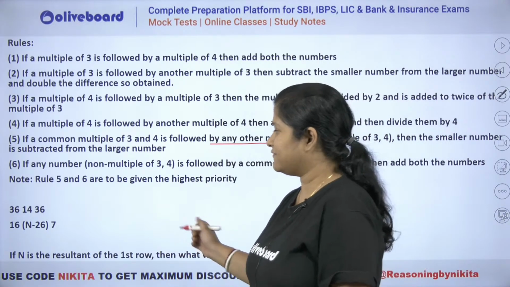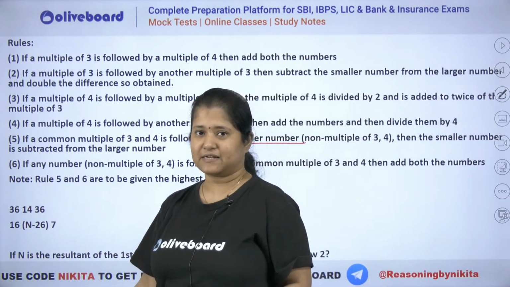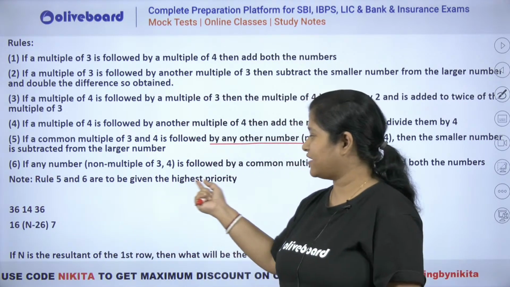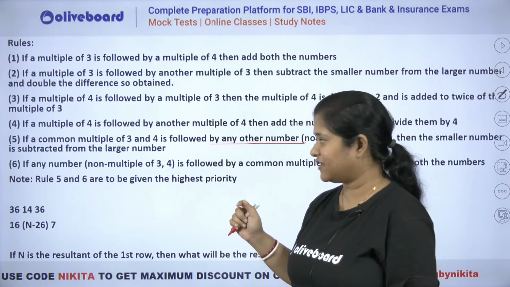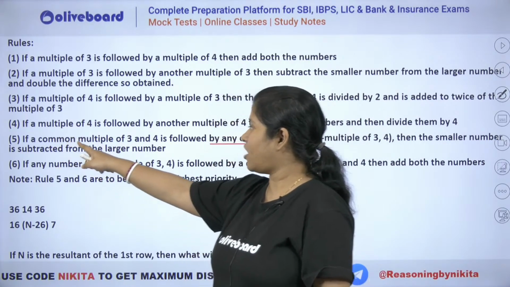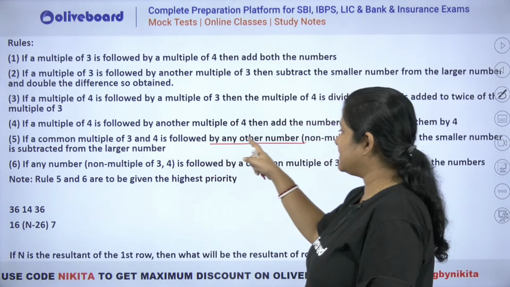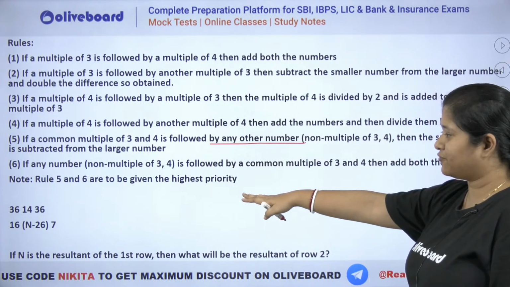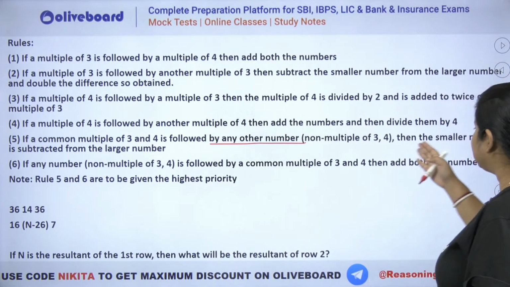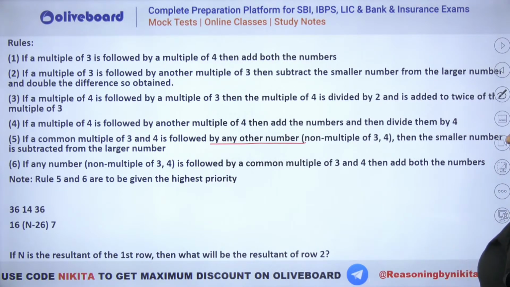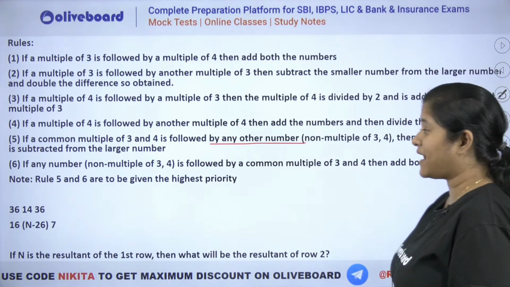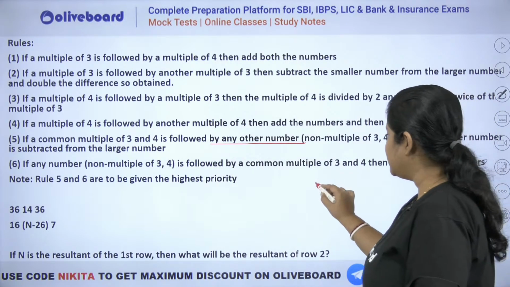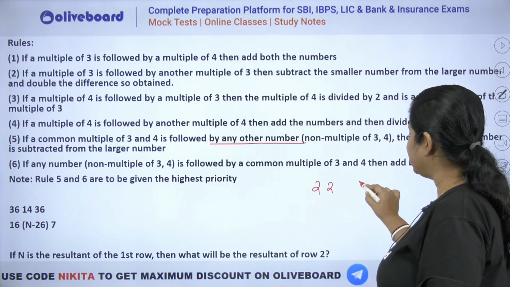ठीक है, so you can see we have 36 and 14. 36 is a common multiple of 3 and 4. You can see rule 5 and 6 are to be given the highest priority. That is already given here. So if we have a common multiple of 3 and 4, and it is followed by any other number which is not a multiple of 3 and 4, you can see 14 is not a multiple of 3 and 4, then the smaller number has to be subtracted from the larger number. That means 36 minus 14. That means how much? You can see it's going to be 22, right? So we will have a 22 followed by 36.